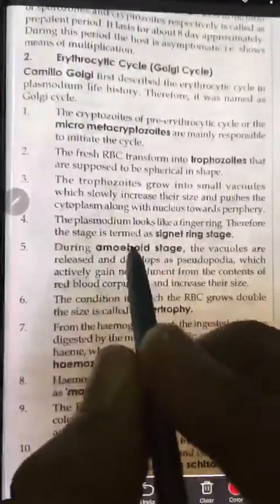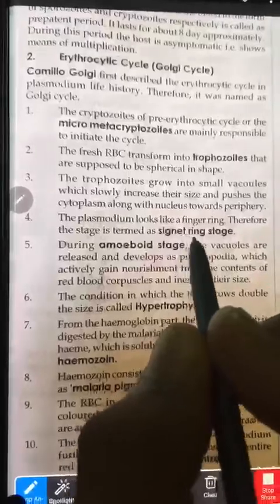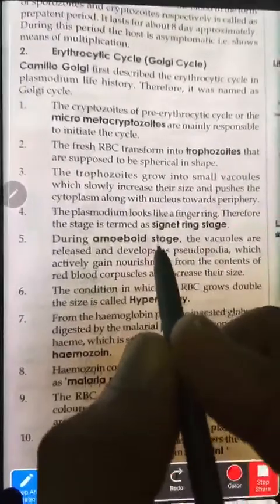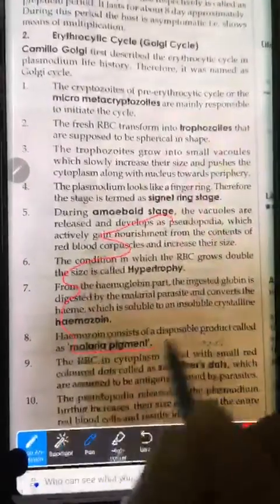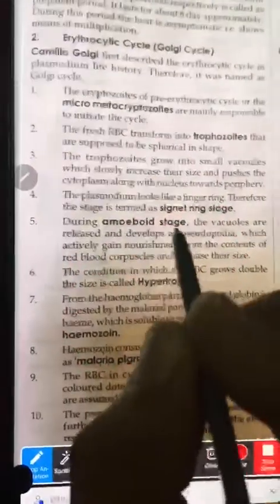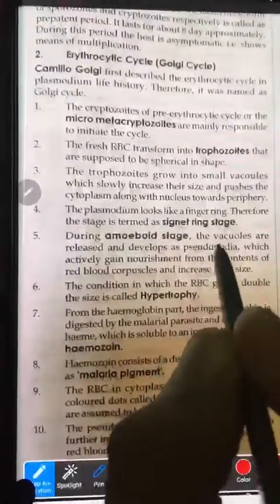Periodic, amoeboid stage. Just after the signet ring stage, when the ring structure has formed, it is going to become an amoeba-like structure. So I will explain how the amoeba looks like. They will look like this. Then we can see what else is happening.